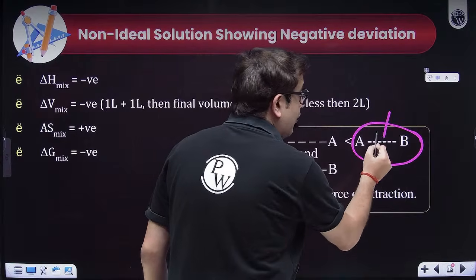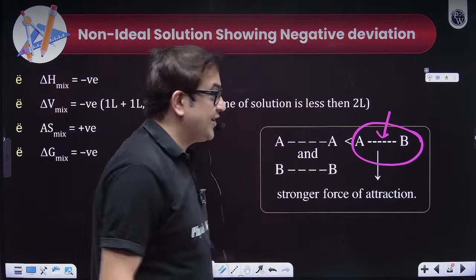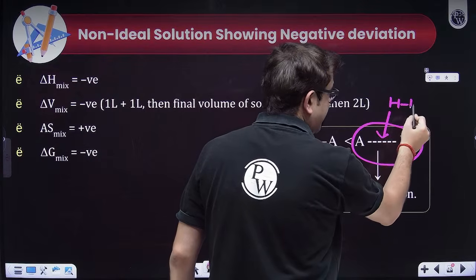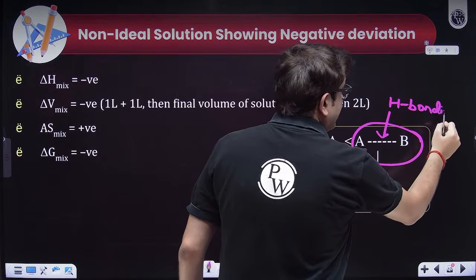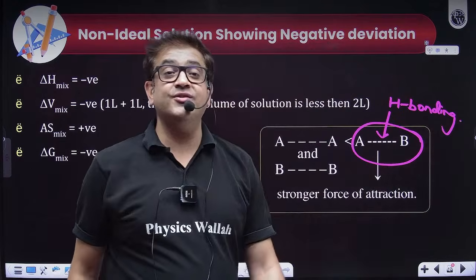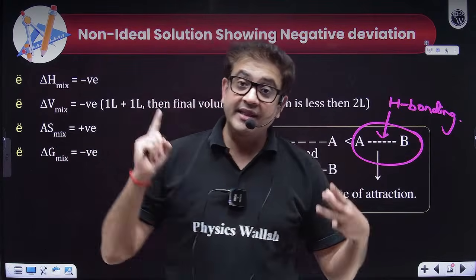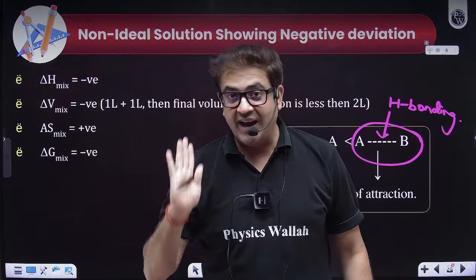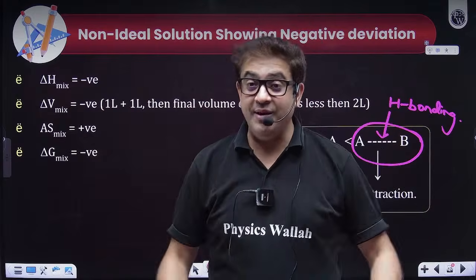What is the basic example of a strong physical force of attraction? It is always hydrogen bonding. So whenever in your options you get examples which have special hydrogen bonding attraction between them, those solutions will only show negative deviation, because they are attracting each other, so they will form less vapors.